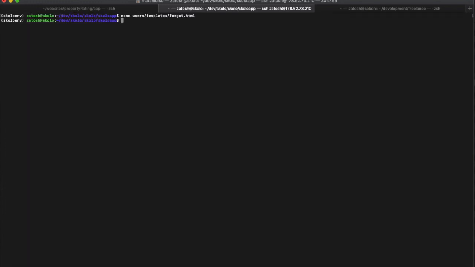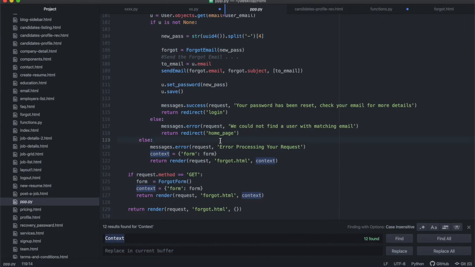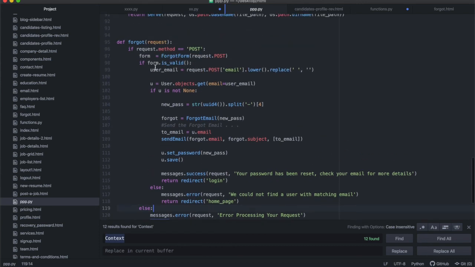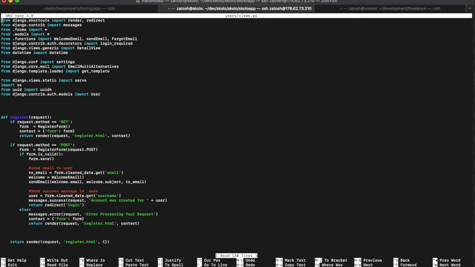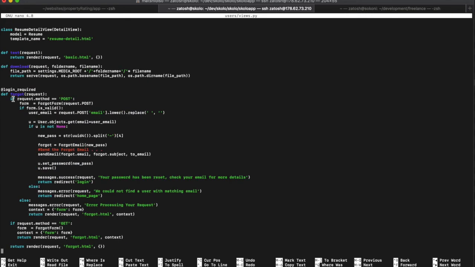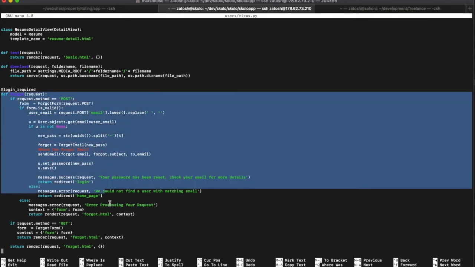And then once that's pasted in there, the next thing that you need to remember to do is to enter this new forgot function inside of your views file, right? So you need to go into the nano users, and then you go into views.py, and then you'll see your views file, and then at the bottom over there you need to paste your forgot function.